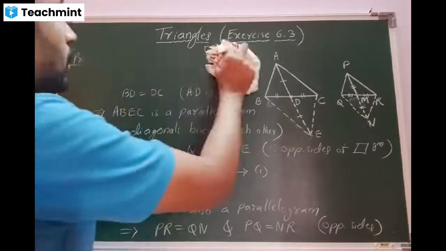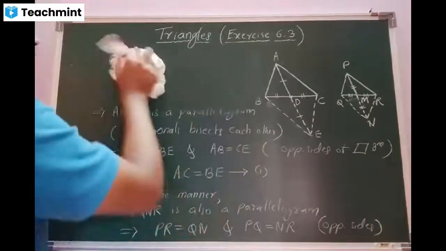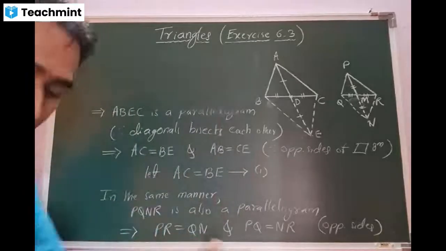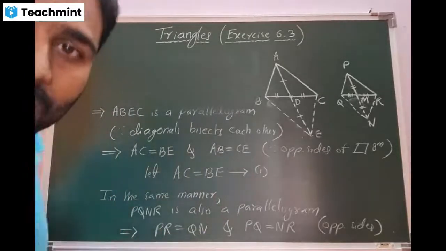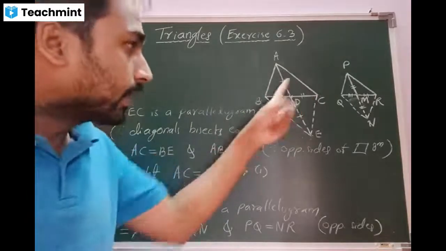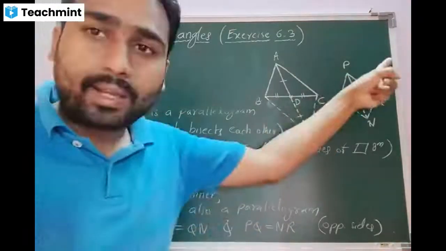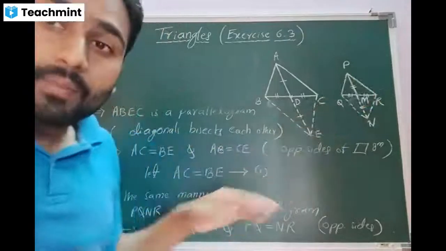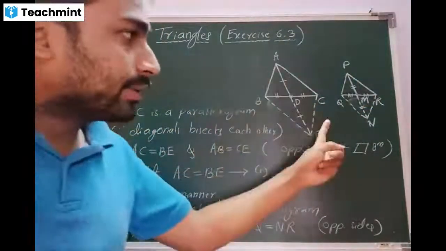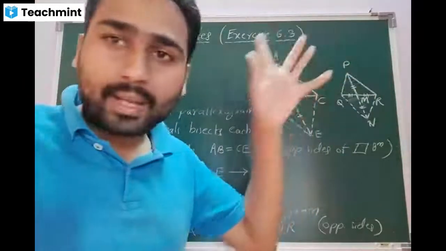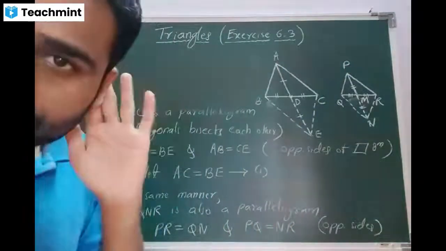But now comes the important thing. Again, there are two sets available. We have to consider any one. But the condition, beta, if you are taking in this direction AC with BE, you have to continue with the same direction, PR with QN. In the earlier one, if you have taken AB with CE, you have to take PQ and NR. Is that clear? Yes, sir.